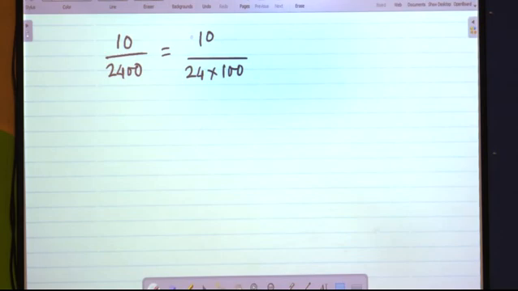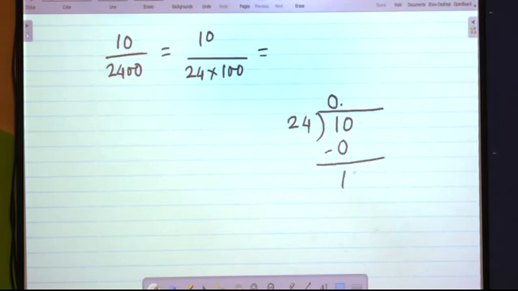What does it become? 24 divides 10. 10 is a smaller value, so giving a decimal point I can add a 0 here.